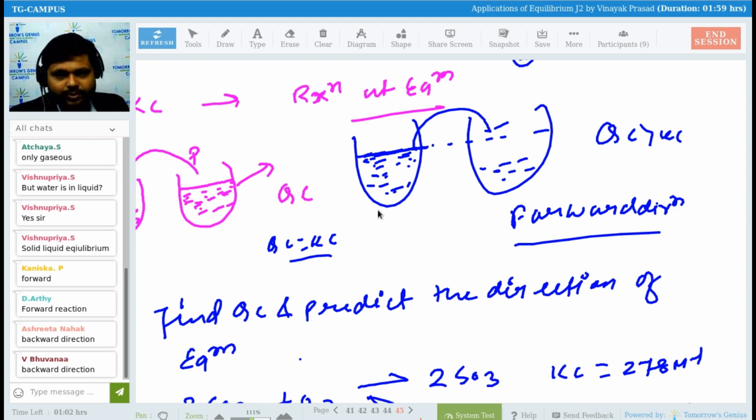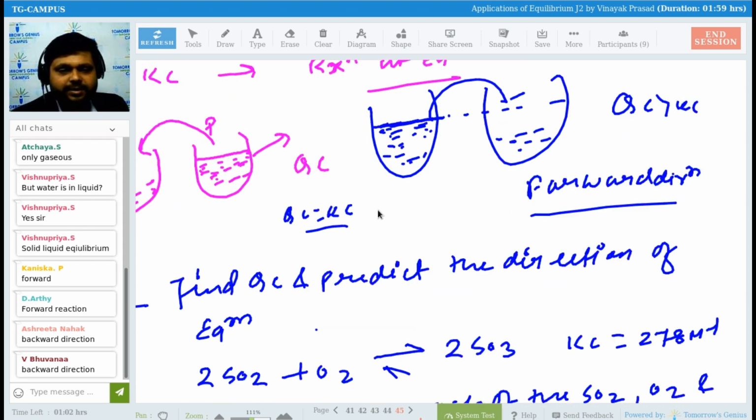I have told you earlier also. If Qc is greater than Kc, the reaction will shift towards the backward direction. Although here I have written it wrong, if Qc is greater, the reaction will shift towards the backward direction.